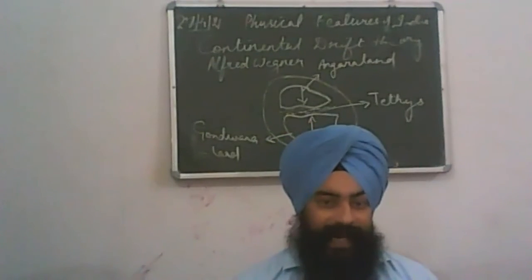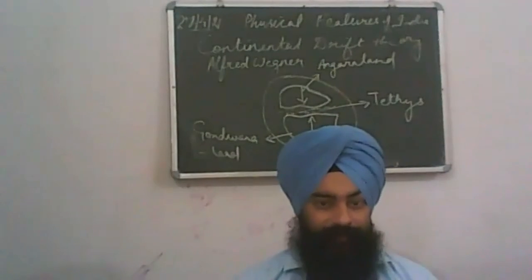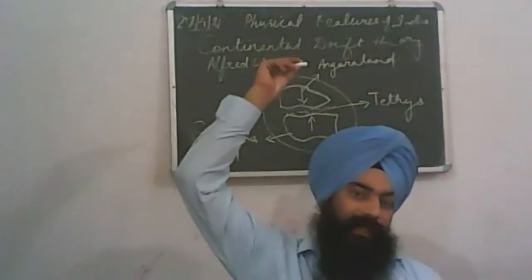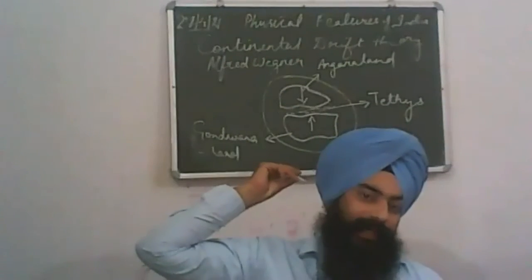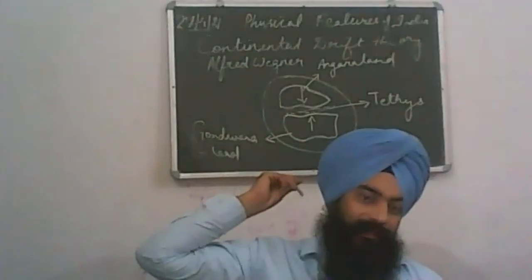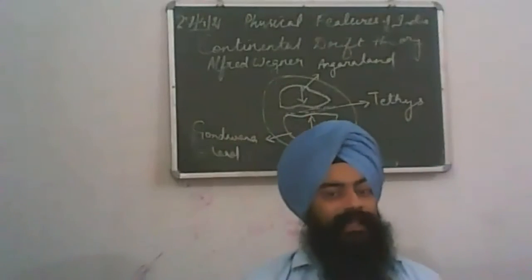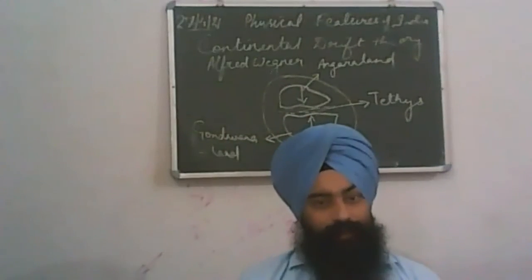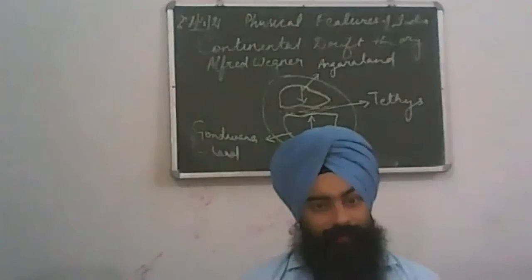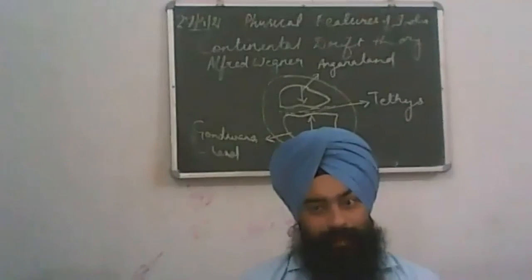The Tethys Sea was filled with the sediments of rivers flowing in Angaraland, the northern part, and Gondwanaland, the southern part. Their rivers deposited sediments in the Tethys Sea.